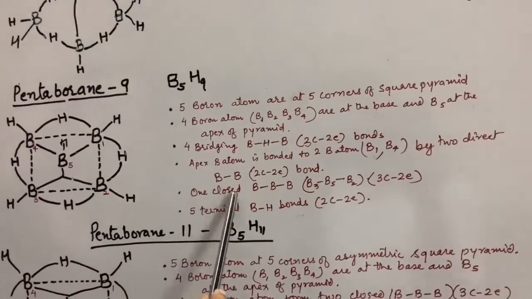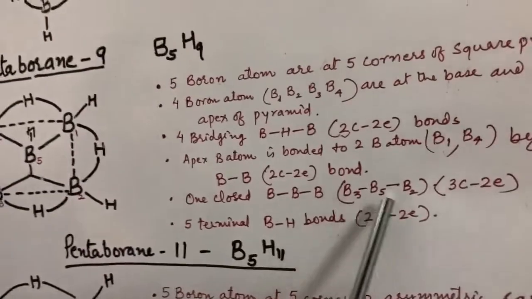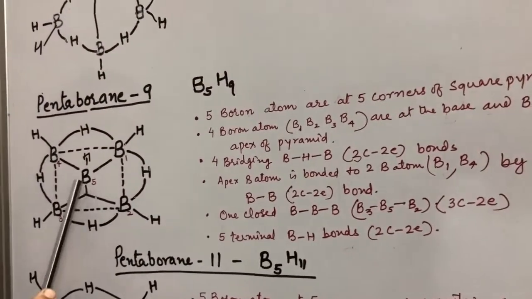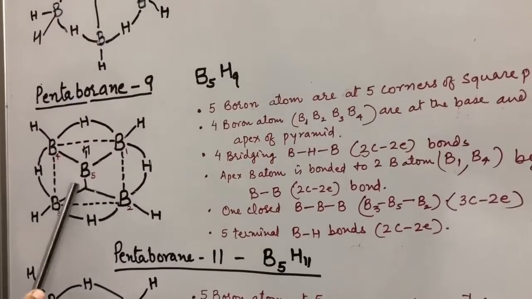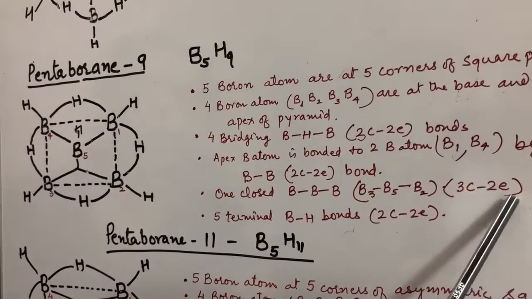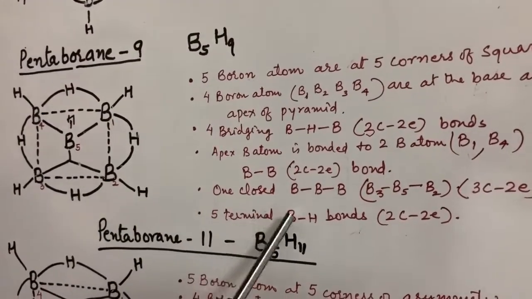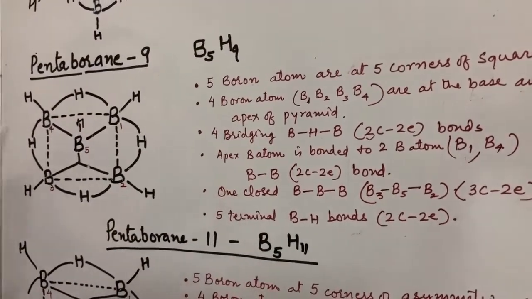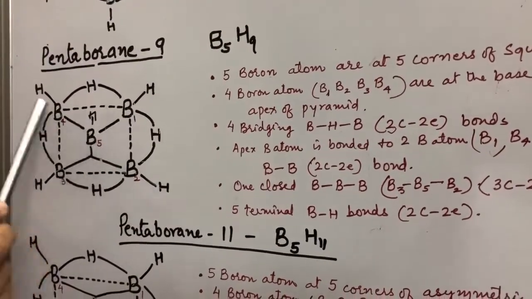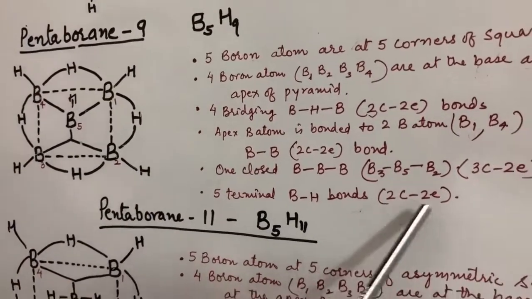Now one closed BBB bond is present in this structure. Here B3, B5, B2 are joined by a closed structure. It is also a 3-centered 2 electron bond. In this structure we have 5 terminal BH normal covalent bonds, 1, 2, 3, 4 and another 5. All are 2-centered 2-electron bonds.